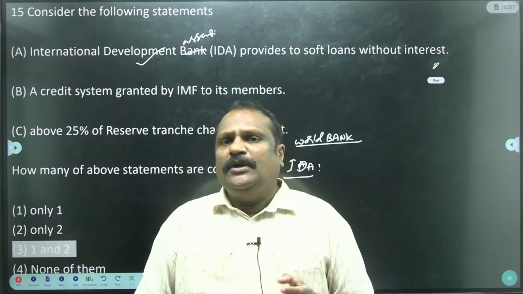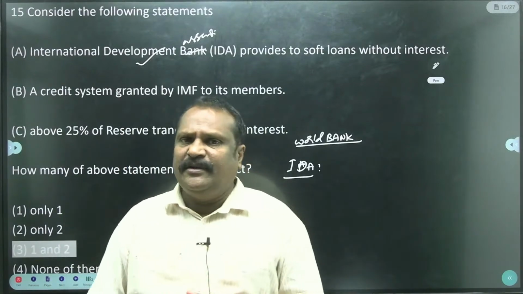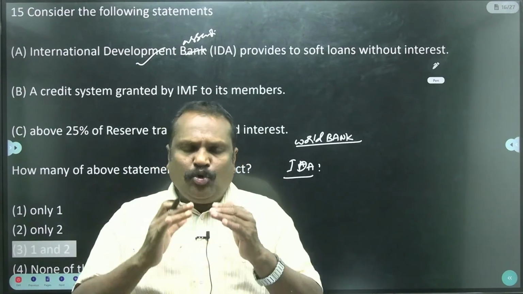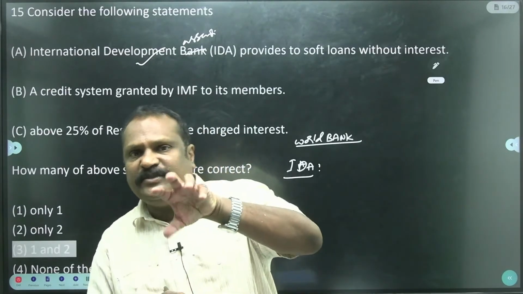So why does the World Bank, that means IDA, provide these loans? To reduce the poverty level and to prevent starvation and death.